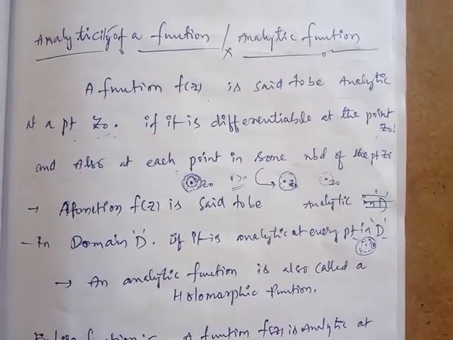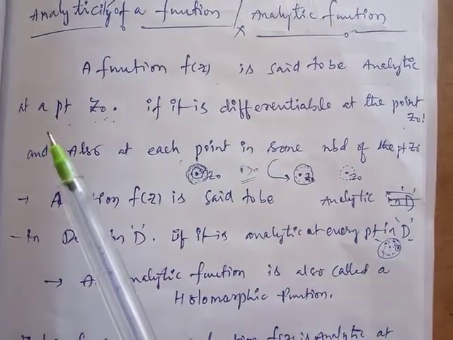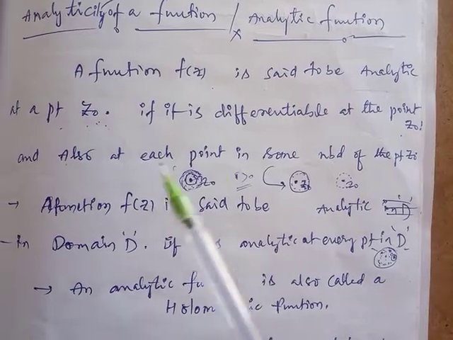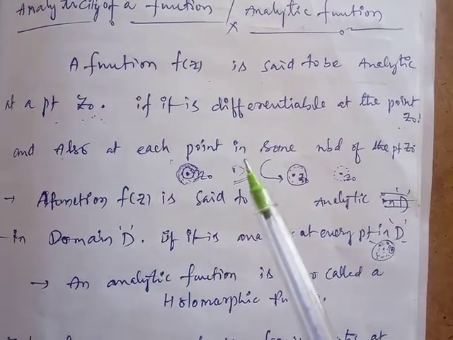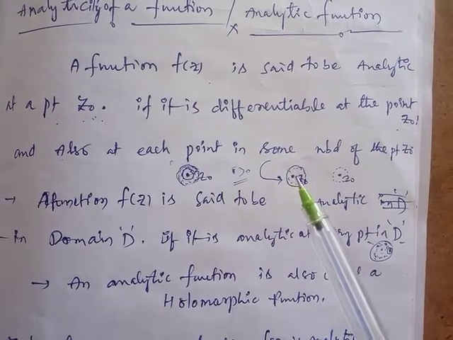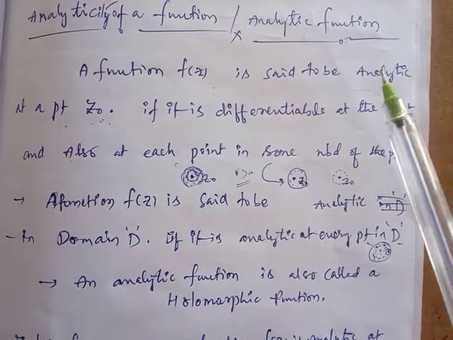See here clearly, a function f of z is said to be analytic at a point z naught if it is differentiable at the point z naught and also at each point in some neighborhood of z naught. Then we call the function analytic.